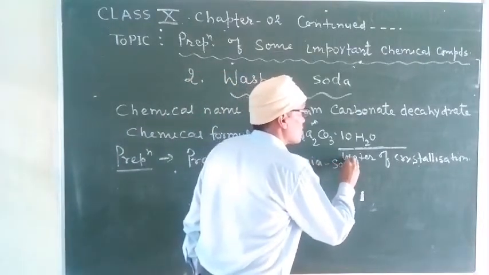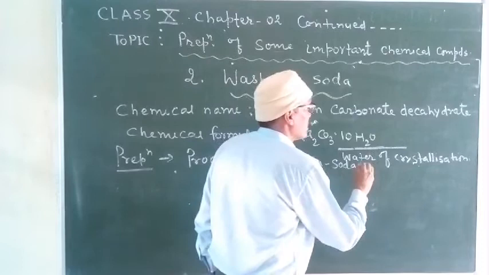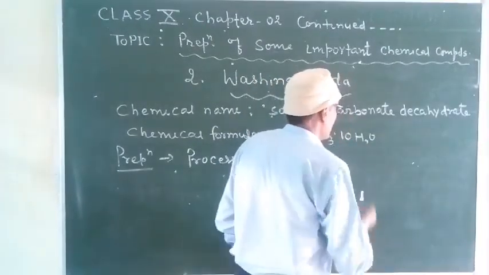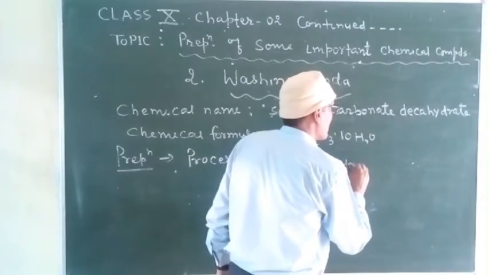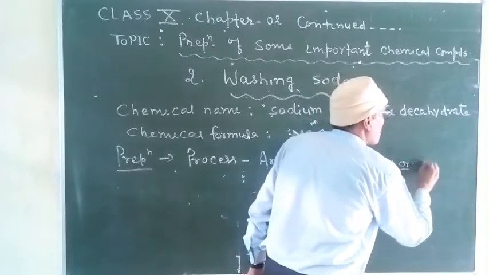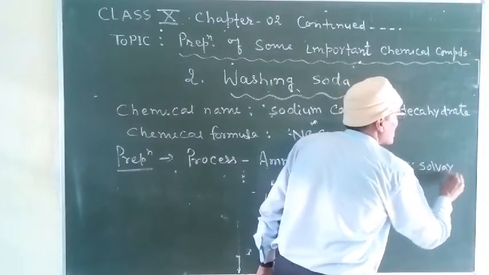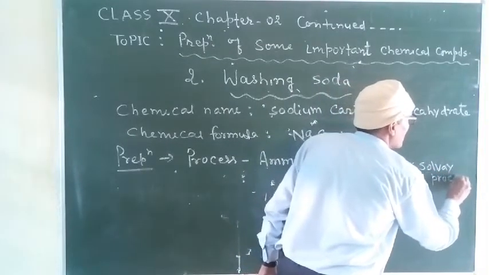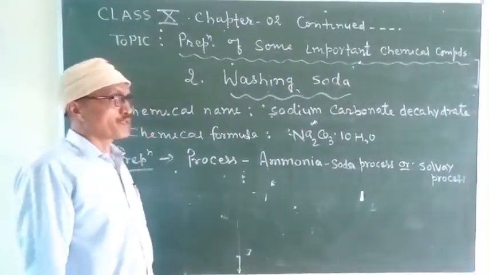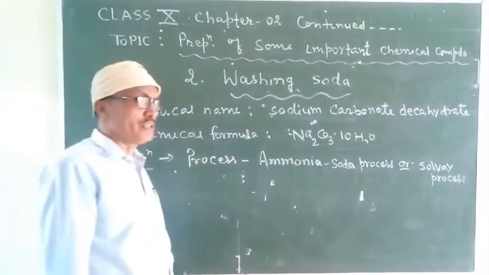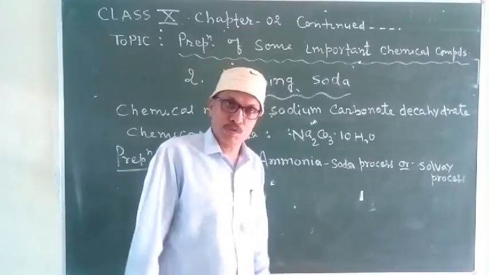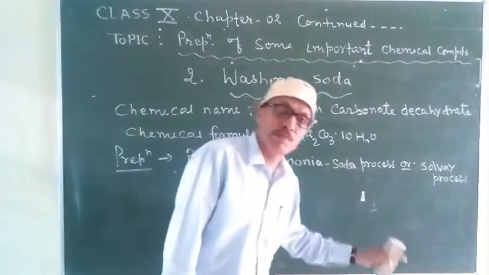Ammonia soda process, or solvay process. This process is also known as solvay process. Ammonia soda process or solvay process. Right? Now let me say what is the ammonia soda process.